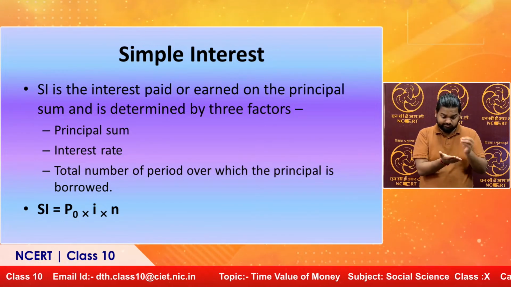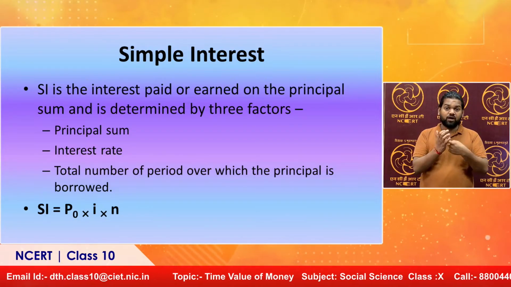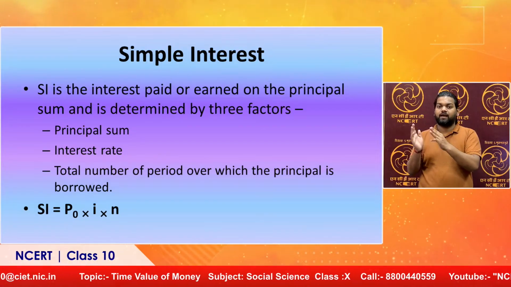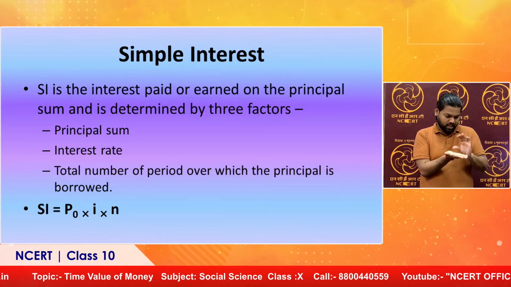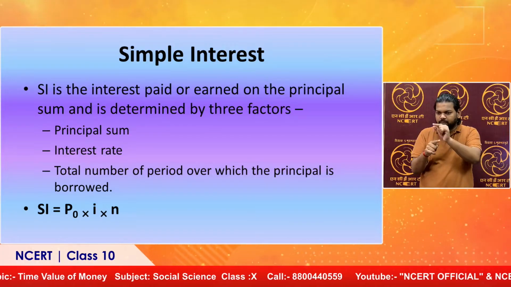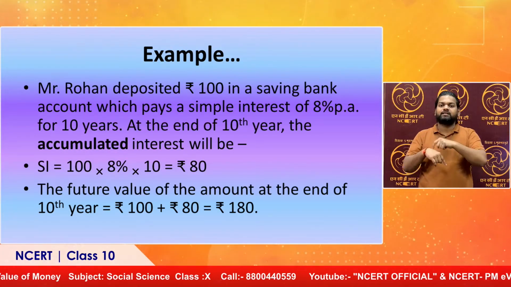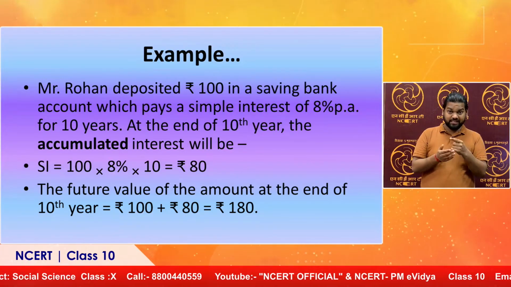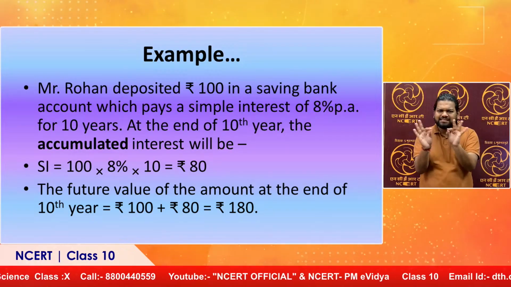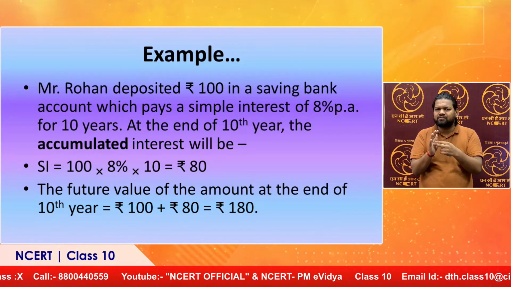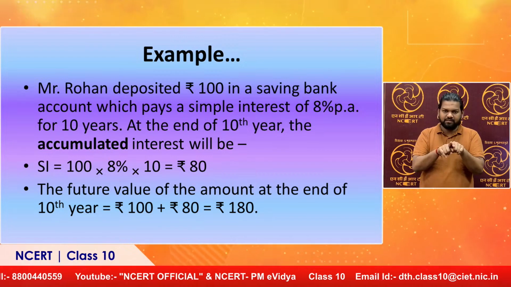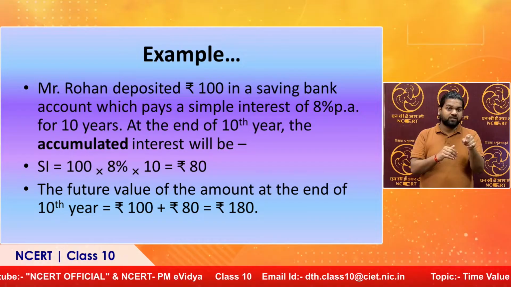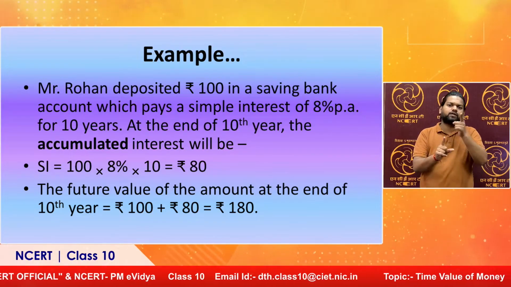By putting it into the formula, it will be P multiplied by I multiplied by N. P represents my principal sum, I represents my interest rate, and N represents my time period. So again, the same example. If I am depositing rupees 100 in a savings bank account, which pays a simple interest of 8% per annum for a time period of 10 years, then my time period is 10 years, interest is 8% per annum, and the principal amount is 100 rupees.